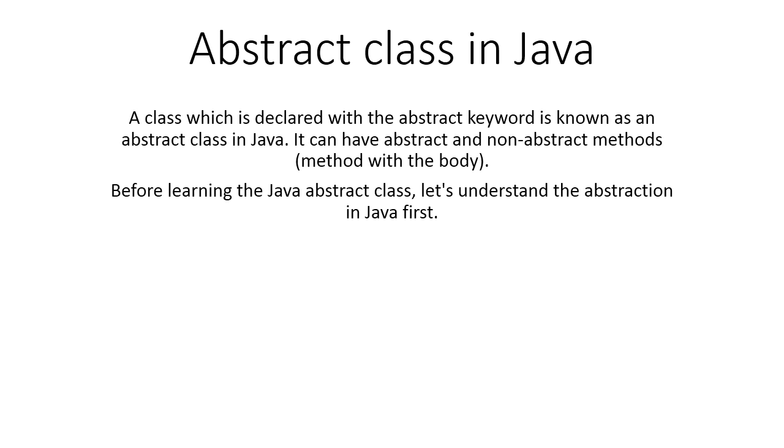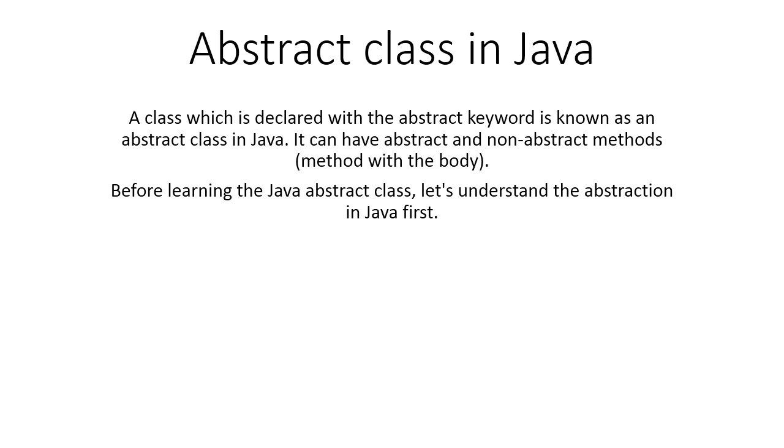Hello everyone. So next topic is what is abstract class in Java. A class which is declared with the abstract keyword is known as abstract class. It can have abstract method and non-abstract method. What is abstract method? Abstract method is that without the body part, without any implementation is called abstract method.